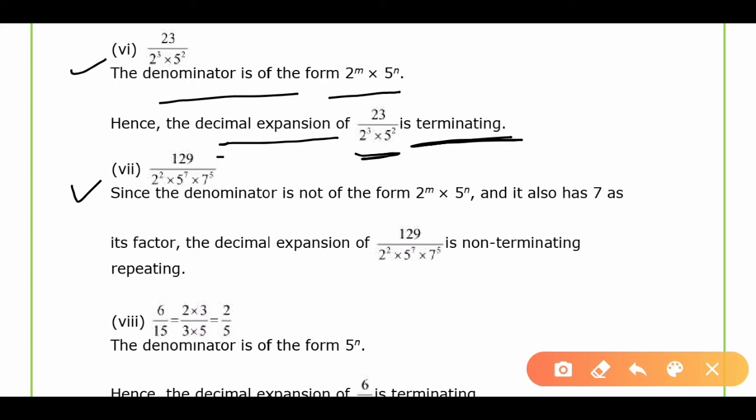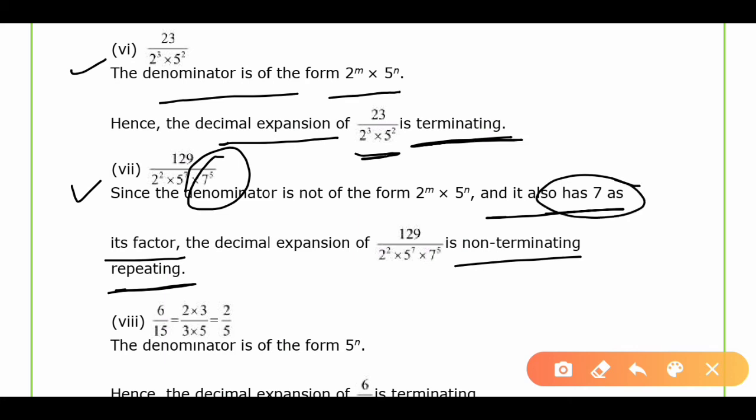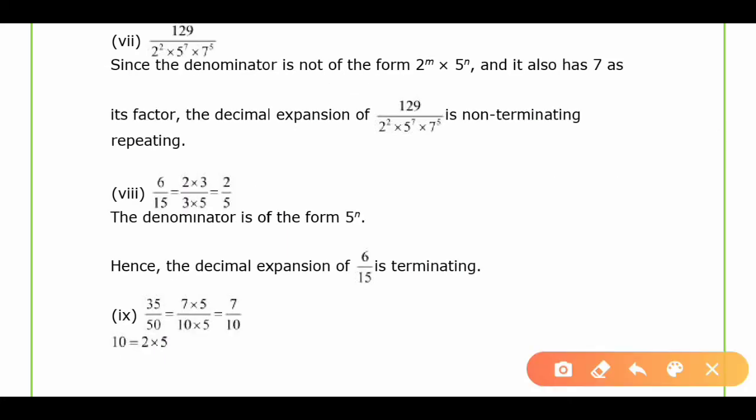Next, 129 upon 2 raised to power 2 into 5 raised to power 7 into 7 raised to power 5. Here we have the denominator with 7 raised to power 5. So 7 is a factor. So this one is a non-terminating repeating expansion because 7 is an extra factor here.